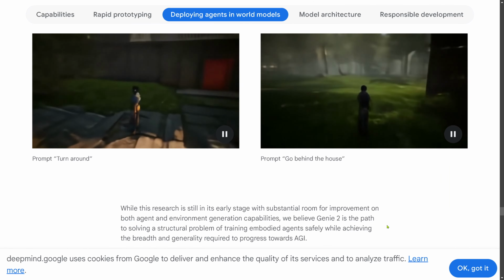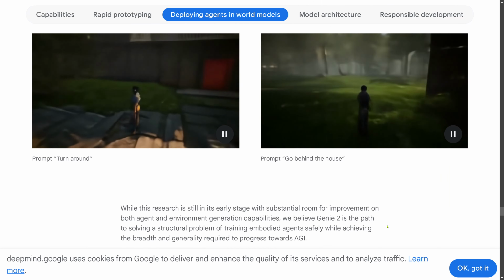Now, this is really a step forward. You have this particular image, go up the stairs, and the system knows this because it has been trained on millions of hours of video sequences. It knows exactly what it means to go up a stair and how to create this virtual world. Or go where the plants are.